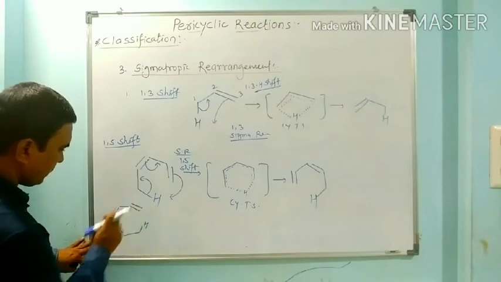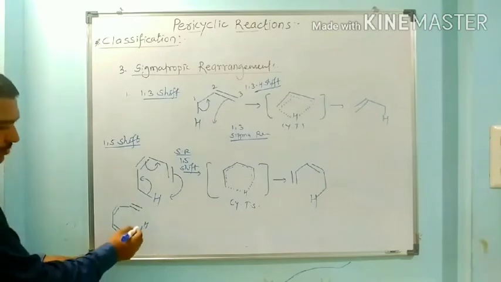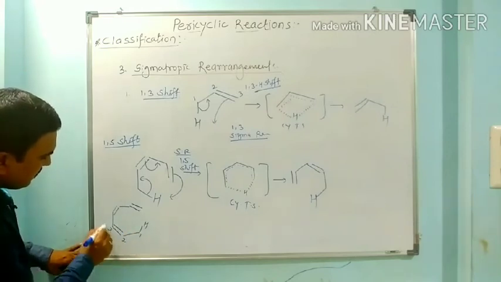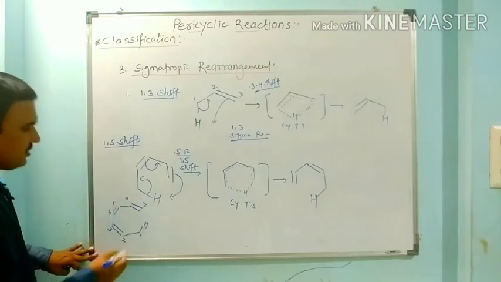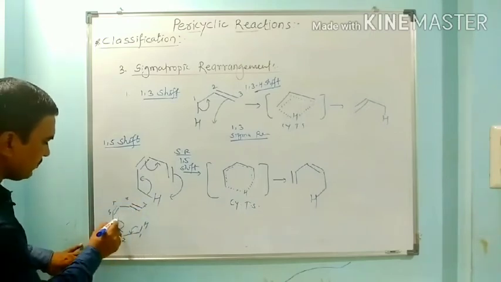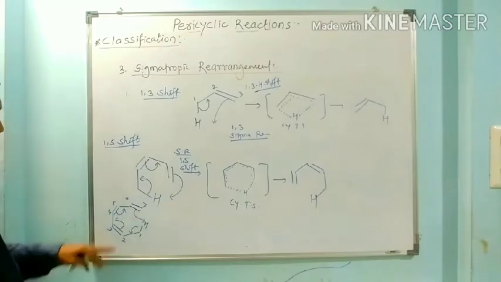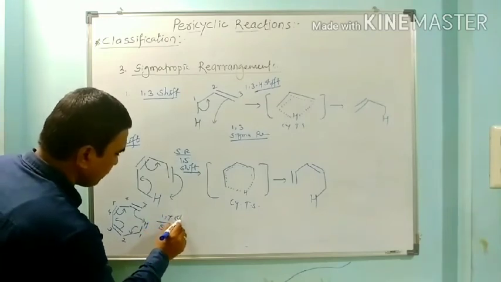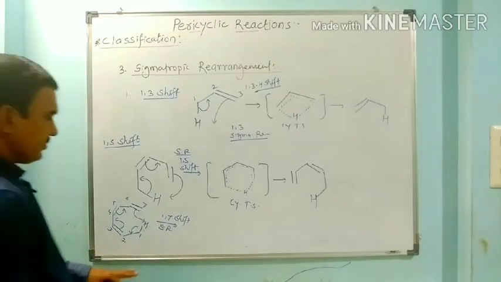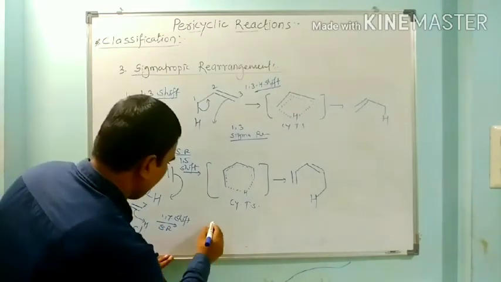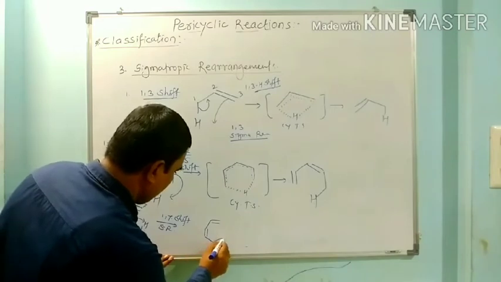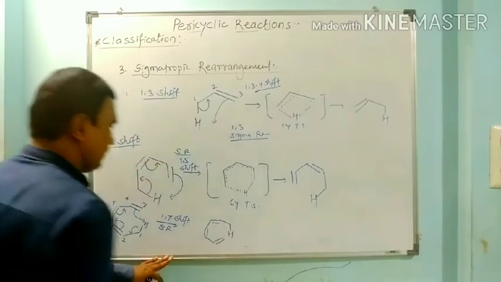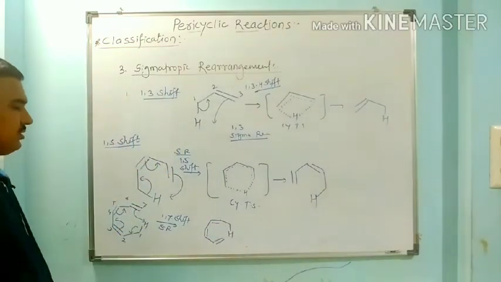So this is hydrogen. This hydrogen is migrated from this position to this position. Here this bond is cleaving: 1, 2, 3, 4, 5, 6 and 7. So it is migrated from one place to the 7th place. This is a 1,7 sigmatropic rearrangement or 1,7 hydrogen shift, and we get the product in which this double bond is here, and there is a shifting of hydrogen from this position to this position.